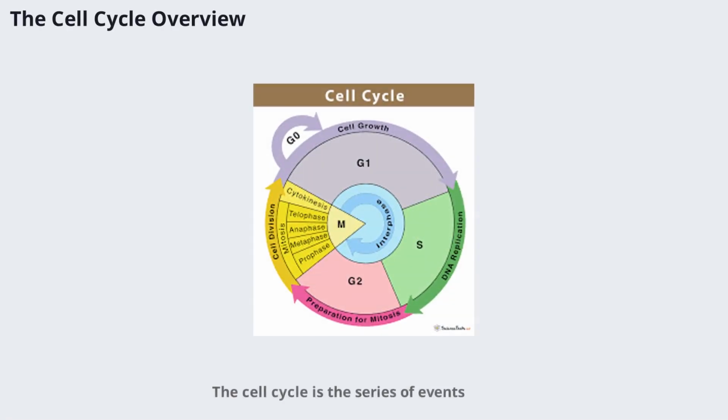The cell cycle is the series of events that cells go through as they grow and divide. It consists of two main phases: a long non-dividing phase called interphase and a short dividing phase known as the mitotic phase or M phase. Interphase is where the cell spends most of its life growing and preparing for division. The mitotic phase is when the actual division occurs. This cycle ensures that cells are ready and equipped to divide properly, maintaining the health and function of tissue.